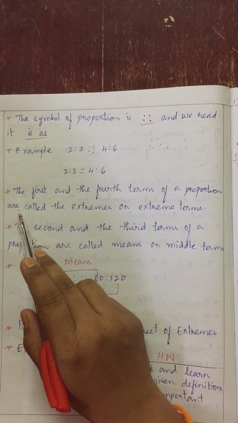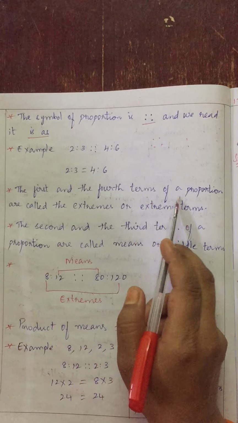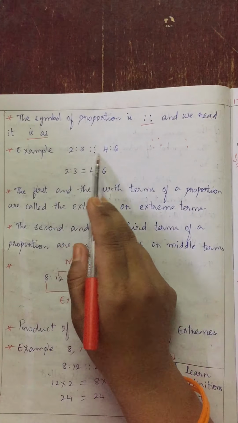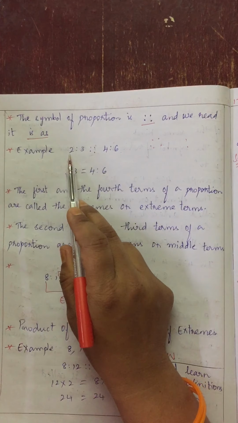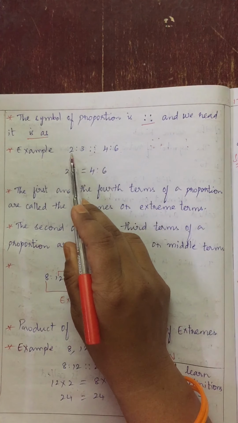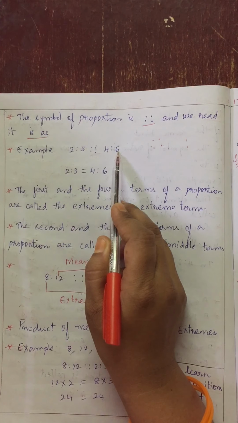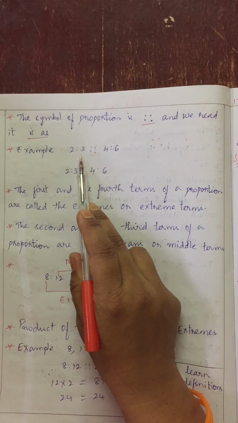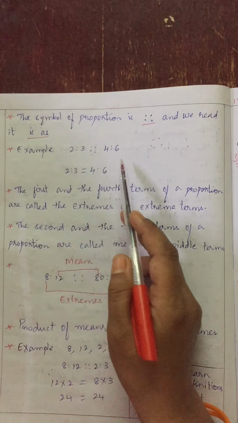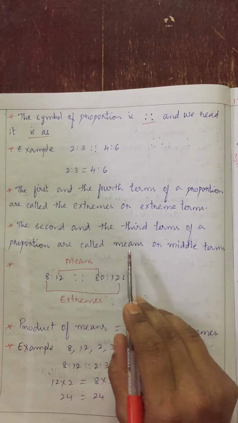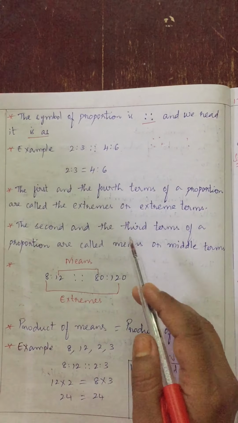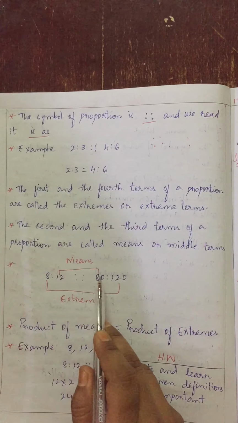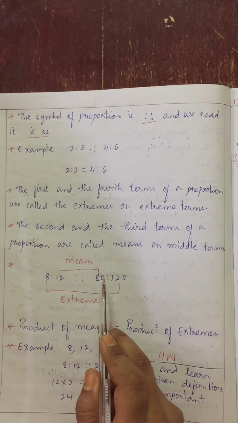Clear? Now next point is the first and the fourth term of a proportion are called the extremes or extreme terms. See, this is a proportion. This is first, second, third and fourth. 4 terms are there. First and the fourth terms are called extremes. And the second and the third terms are called means or middle terms. Am I clear, children? First and the fourth terms are called extremes. Second and the third terms are called means in a proportion.